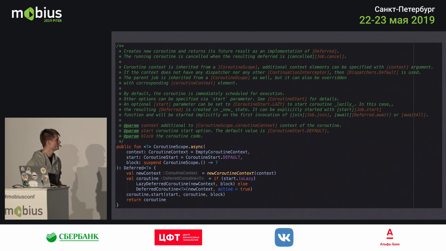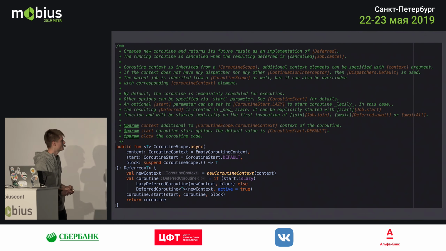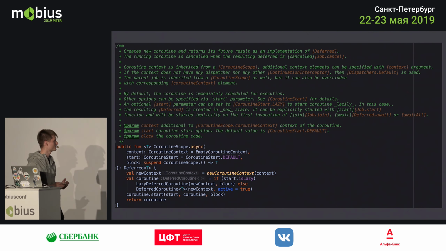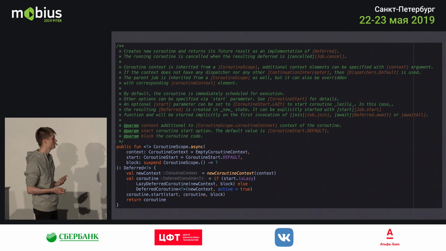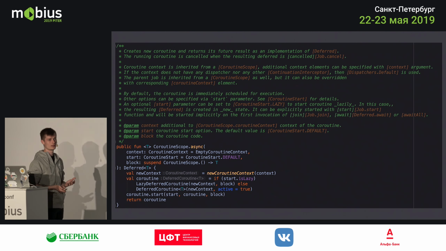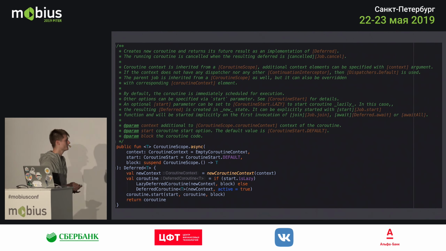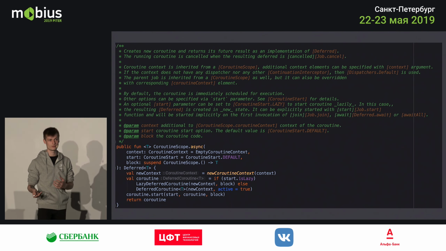If you look at the definition itself, there's a lot of things going on here, but it's pretty similar to other coroutine functions we've seen. So for example, it takes in the context it will run in, the start as well, so it can be default, eagerly started, or it can be lazy. You also get the coroutine scope function, which can return a value.